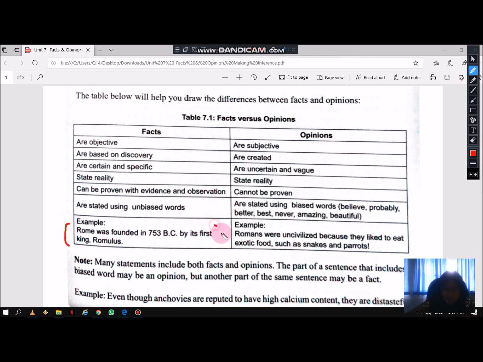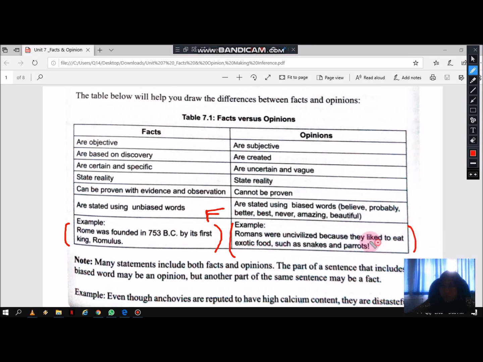So let's see the example given here. When you read this one, you know that it is a fact because it is very direct, very specific, very certain. Rome was founded in 753 BC by its first king Romulus. So this one is fact. Now let's see the opinionated phrase. Romans were uncivilized because they like to eat exotic food.